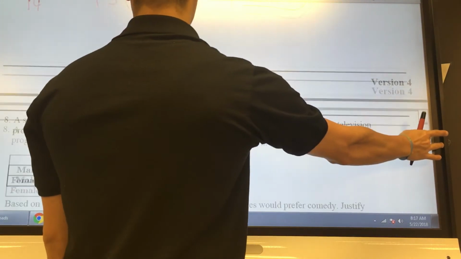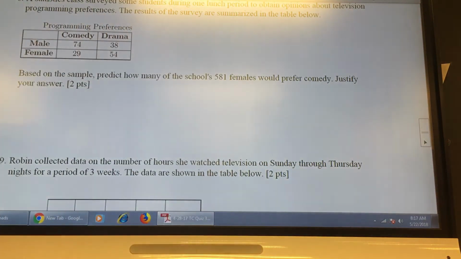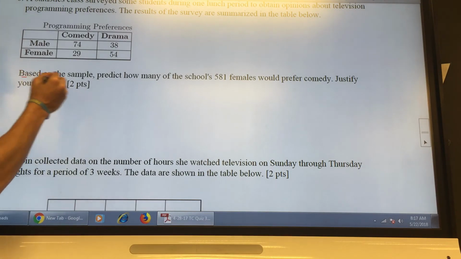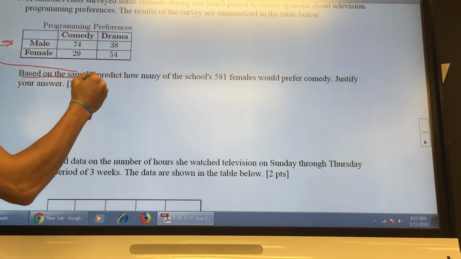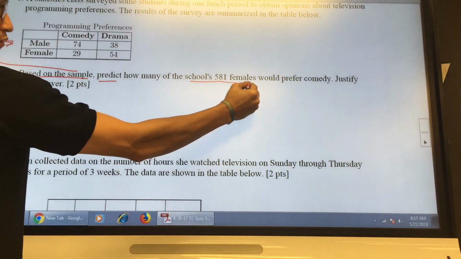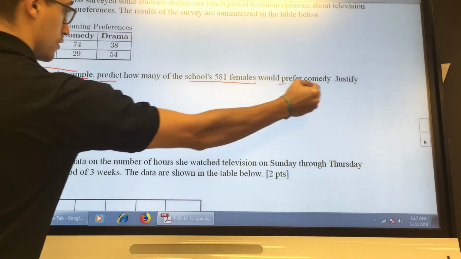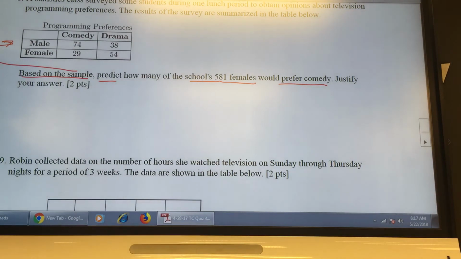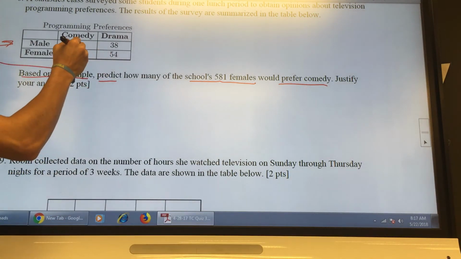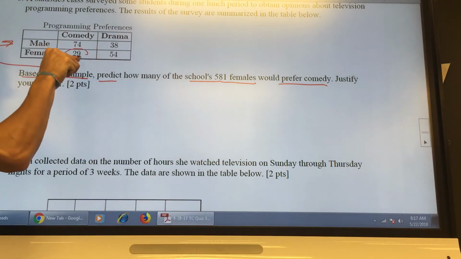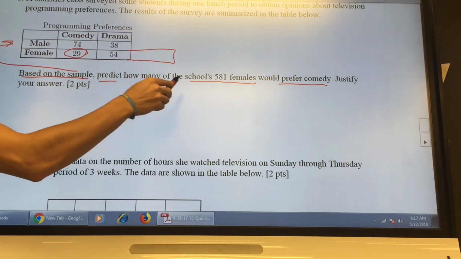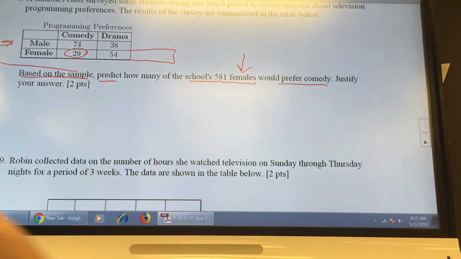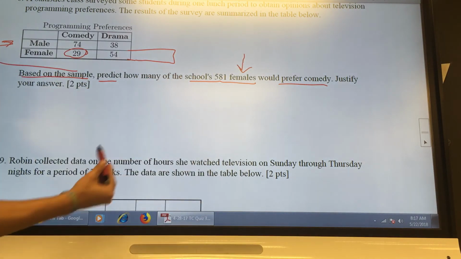Okay, so then moving forward, get down to number 8. You can read it, but you had to base your answer on the sample, which is, remember, the whole thing. Predict how many of the school's 581 females would prefer comedy. So this is where you have to set up a proportion. You're going to use the females that prefer comedy from this sample, but your total should be about what you know here. You're supposed to make a prediction about who?